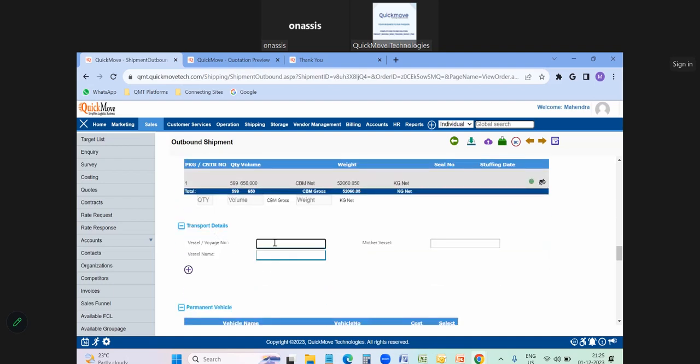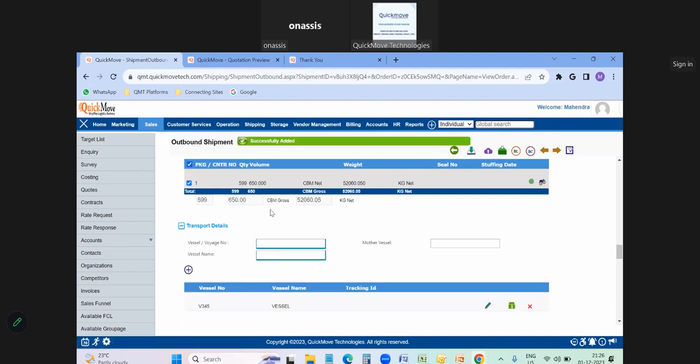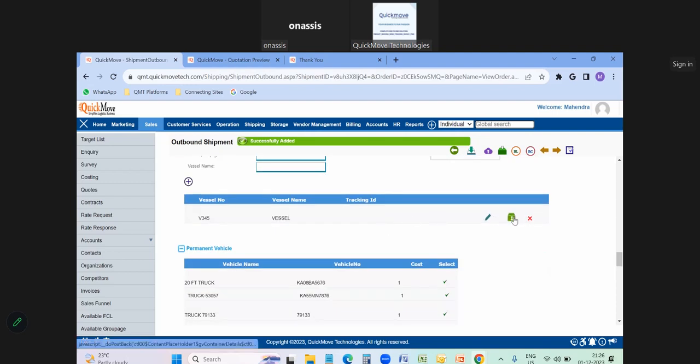And for the packets we have received, we need to load them into the vessel. So for that we need to input the vessel details here, like the vessel number and the vessel name. I can add it here, then click on the plus button. Then the packets I have received, I can select all those packets and load them into the vessel.